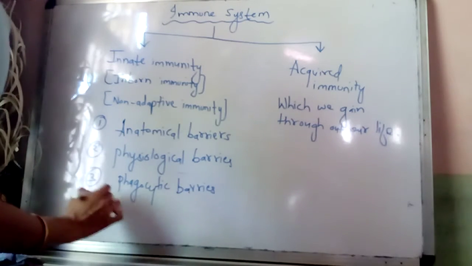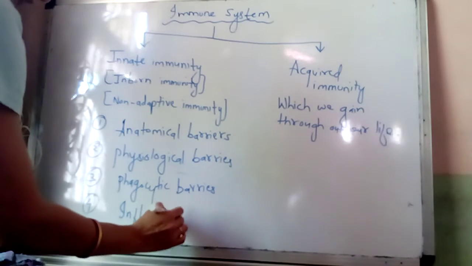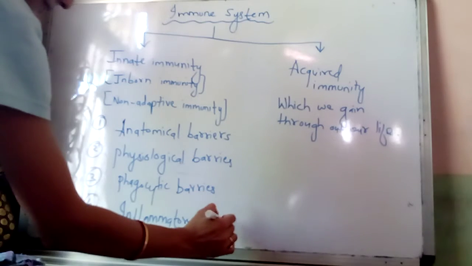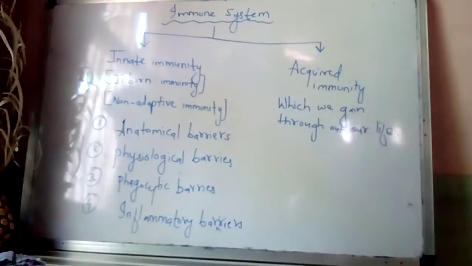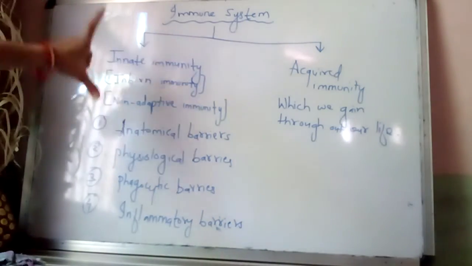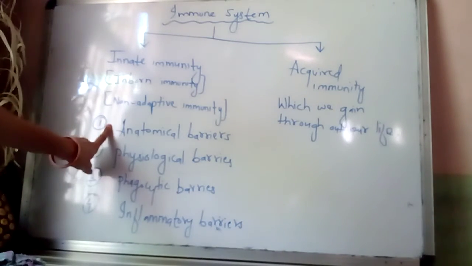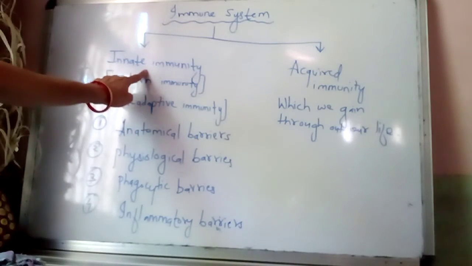And fourth barrier are known as inflammatory barriers. So the innate immunity works with the help of these different kind of barriers. Hence, innate immunity does not produce any kind of antibodies.